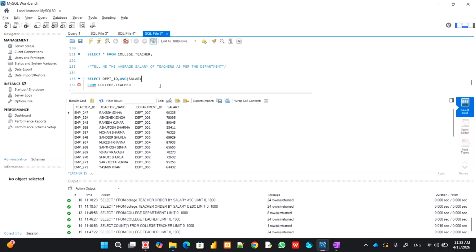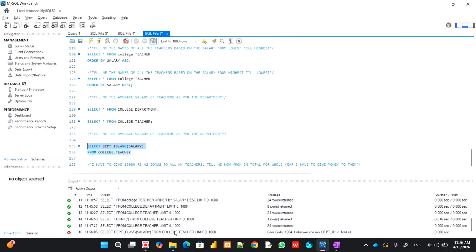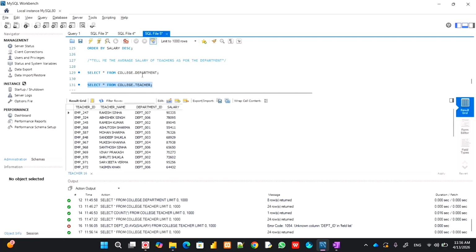Now let me show you what will happen when I run this. Department id, average of salary. Look, it is saying unknown department id. Why is it saying that? Let's see. Okay, fair enough. Let me say department department id, and then let me do it. Let's see.